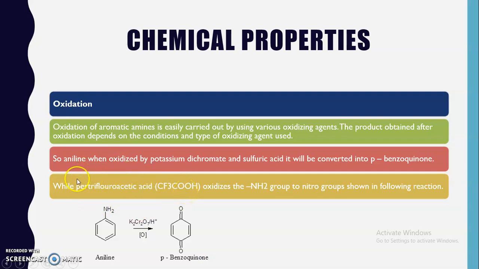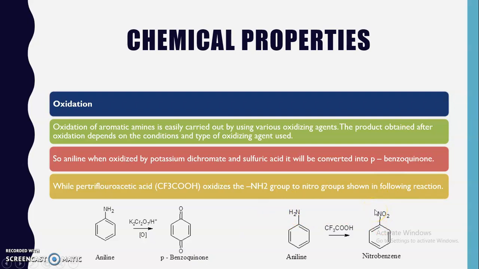When per-trifluoroacetic acid is used for the oxidation, the amino group is oxidized to the nitro group, as shown in this reaction. Here you can see that aniline on oxidation with per-trifluoroacetic acid has its amino functional group converted into the nitro group.